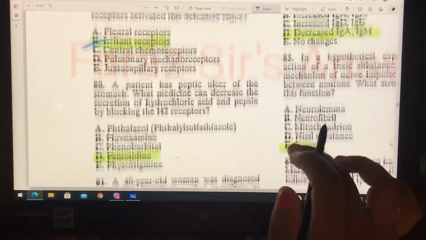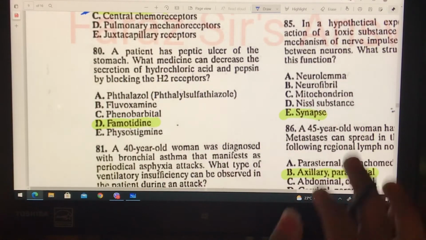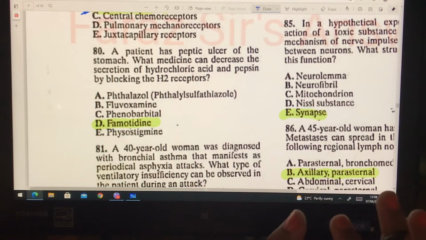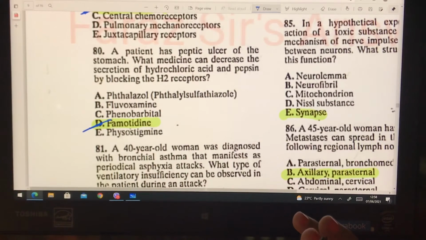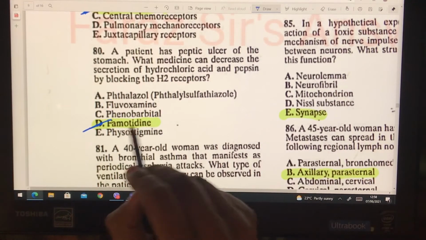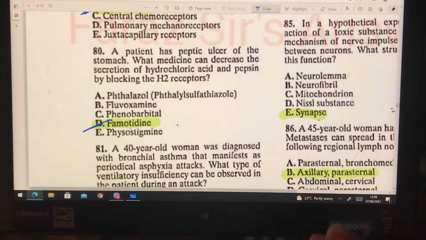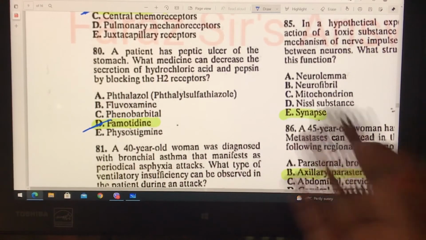So the next question we have is, a patient has peptic ulcer of the stomach. What medication can decrease the secretion of hydrochloric acid and pepsin by blockage of the H2 receptors? Again, the drug from the CROC list, famotidine, H2 antagonist. Very direct question. Guys, if you have studied, the drug list for the CROC is enough. If you study those 140 drugs, you will get 100% in pharmacology, I bet. So in this case, famotidine is an H2 antagonist. It will decrease the stomach acid, therefore indicated in the case of peptic ulcer diseases.